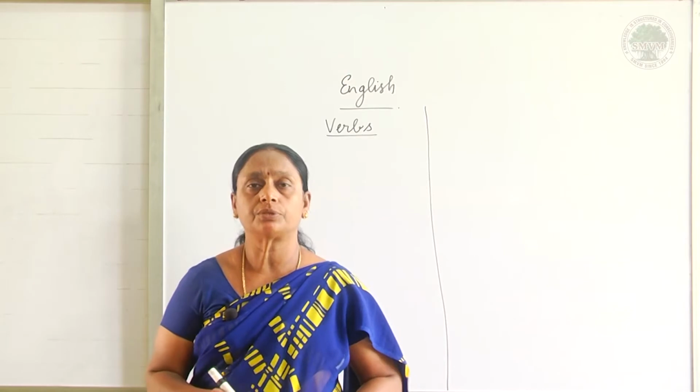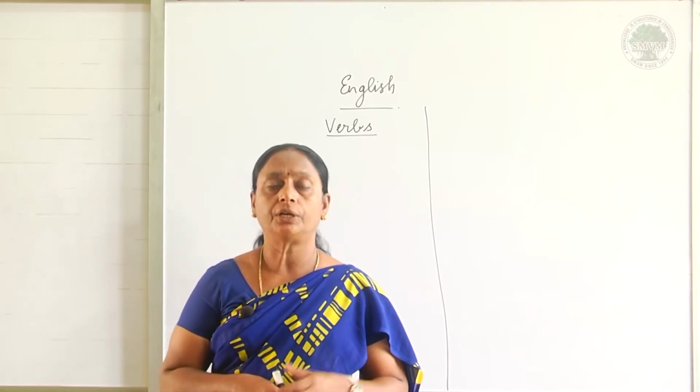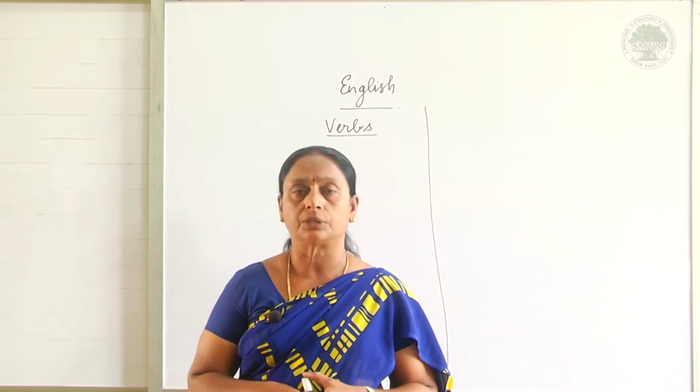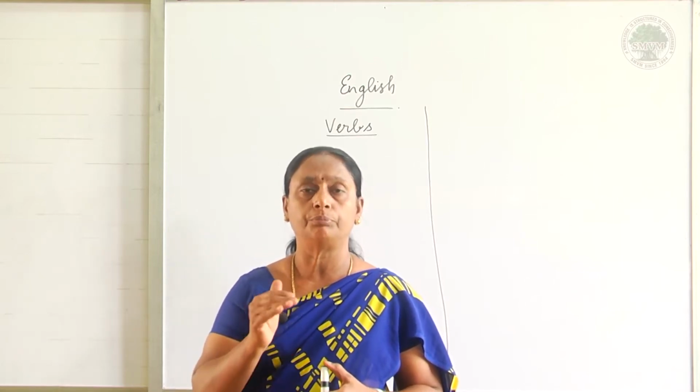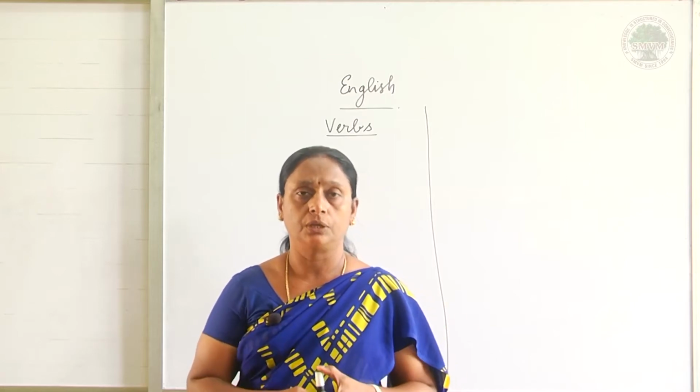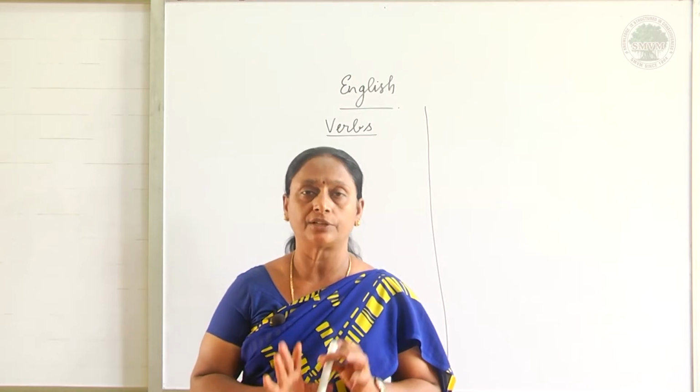In the previous class, we were discussing the usage of verbs. The verb sometimes may be confusing to use in a sentence, so we are learning about verbs. Here in verbs, we have action verb, be verb and possessive. In the previous class, we dealt with the action verb.